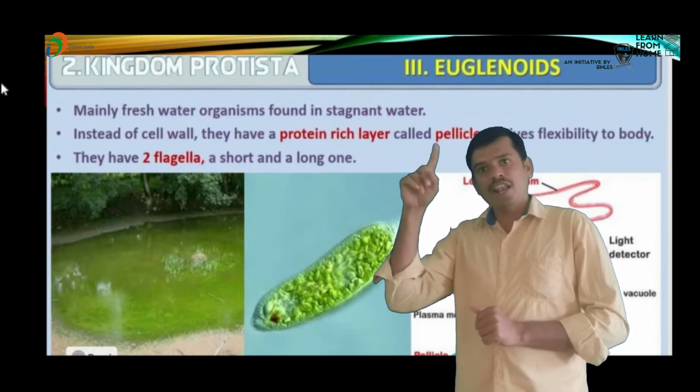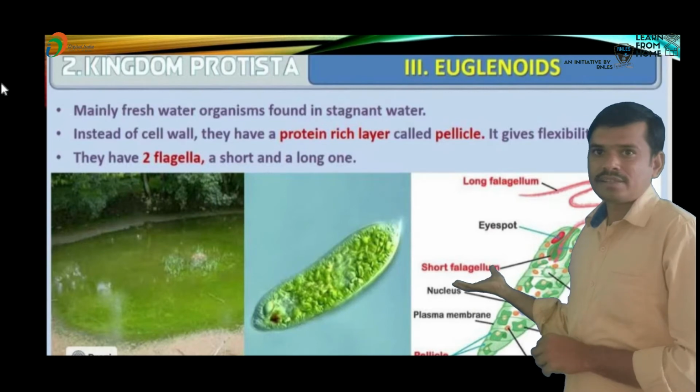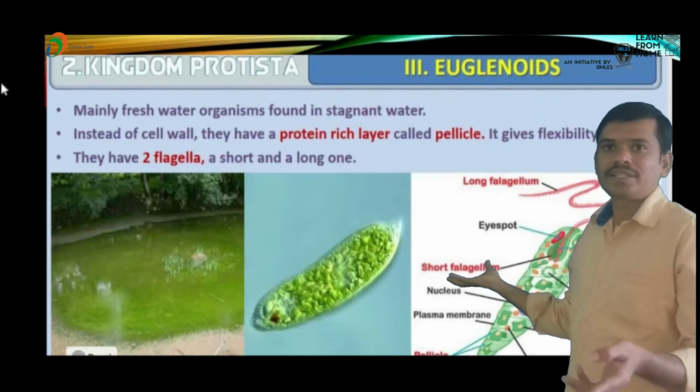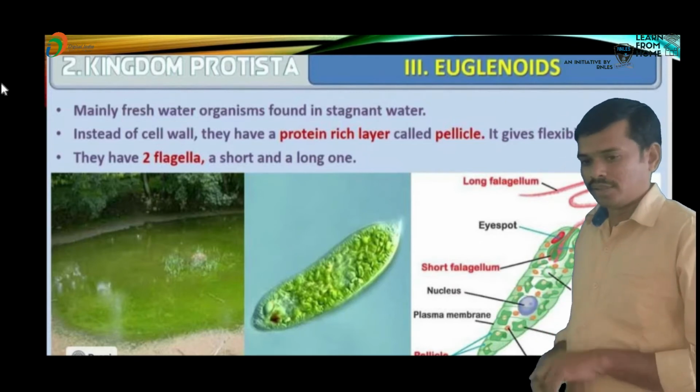Next, the euglenoid consists of two flagella. One is a long flagellum, and the other is a very short flagellum. Euglenoids have two types of flagella.